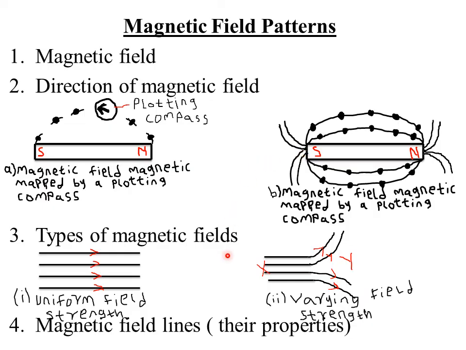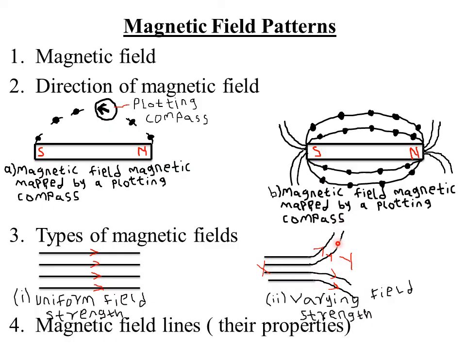Then the third and the last property of magnetic field lines is that they are closer together where the field is strongest. That's like here. At point X, the magnetic field lines are very close to each other. So we said that this point is where the field is actually strongest. This is where the magnetic field is strongest.